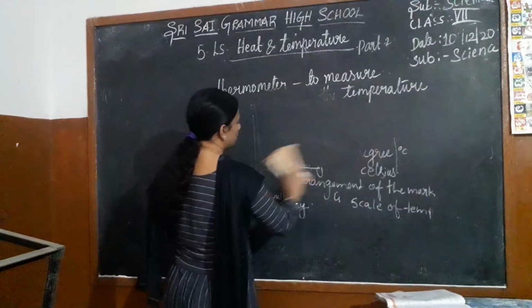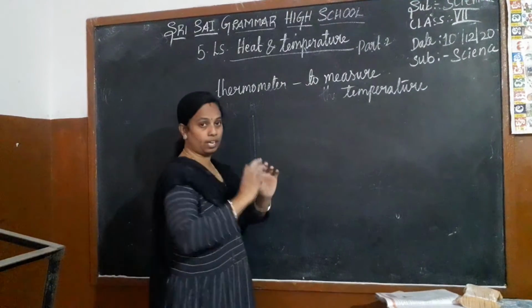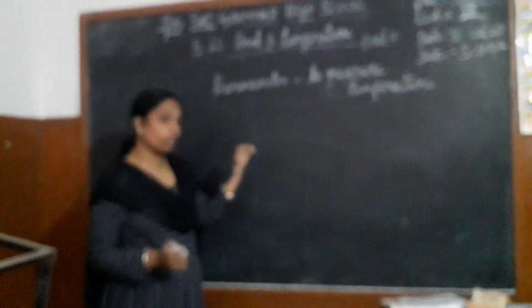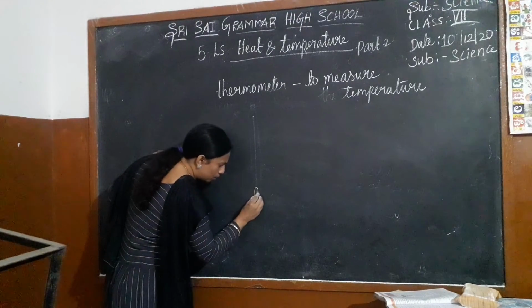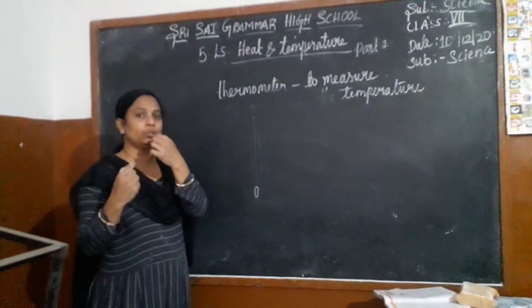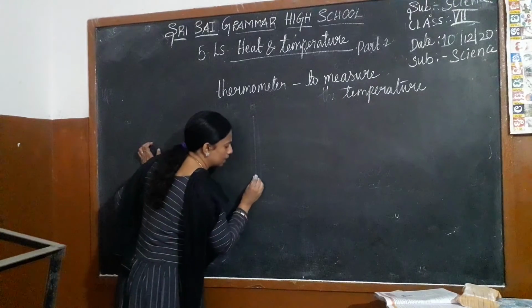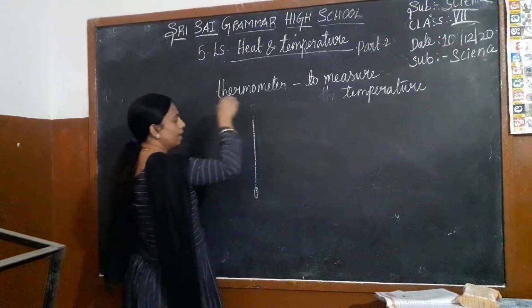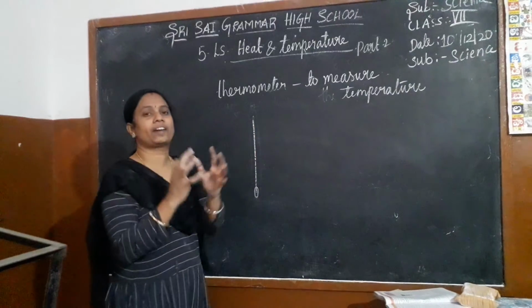On which base is it? When it is heated, what happens? It will expand. The mercury which is present in the tube will expand. When you keep it in your mouth, due to the heat, the mercury present in this will expand. After that, when it cools down, again it contracts.